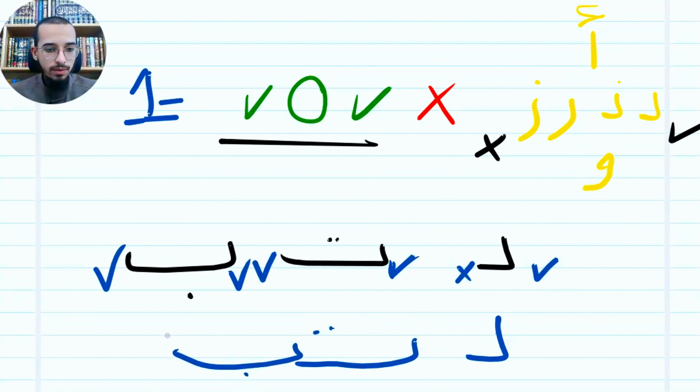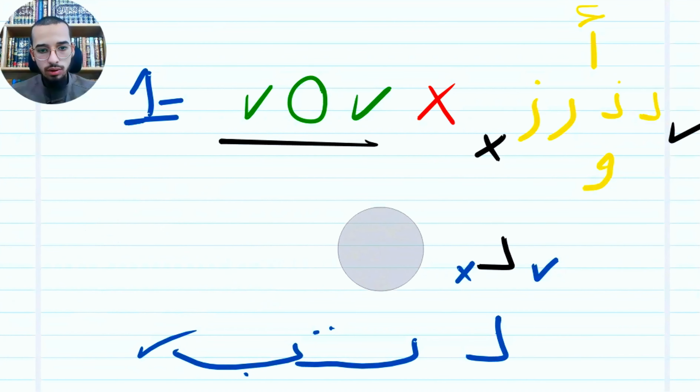We're gonna explain this, inshallah, after some minutes. But first, we should know that alif, dal, dhal, ra, zay, waw, I can link them from right, but I cannot link them from left. So this is the first rule.